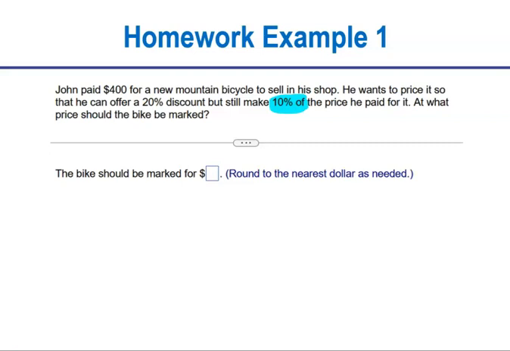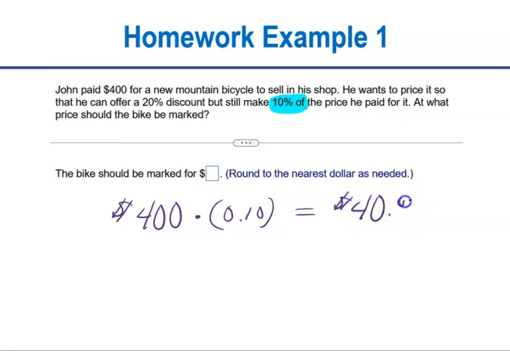Okay, so I'm going to take our $400 and I want to mark it up. So I'm going to multiply that times 10%, which is 0.10 or 10 hundredths, or 1/10 if you like. Okay, now $400 times 10%, that's going to be $40. Okay, well that's going to bring the price up to $440.